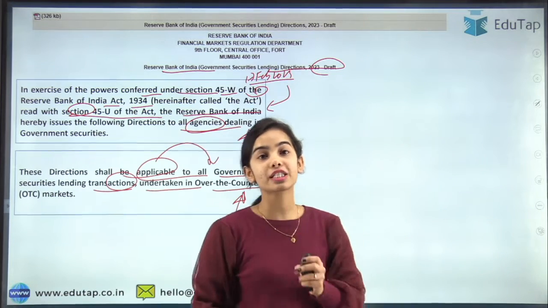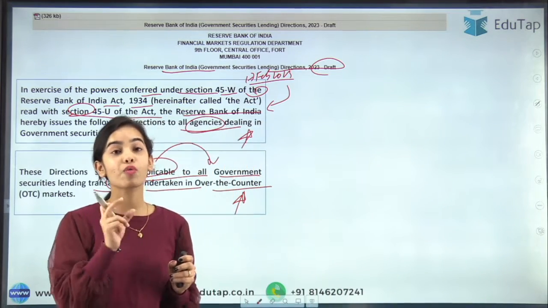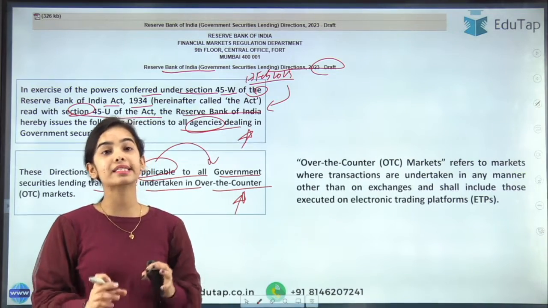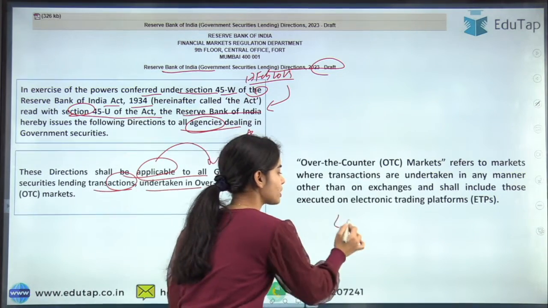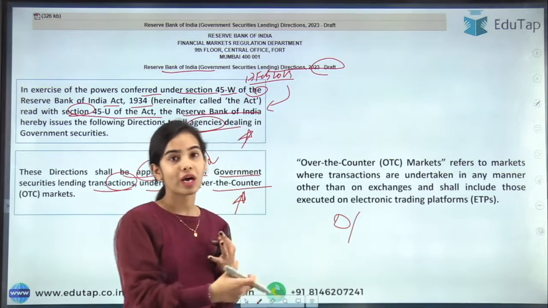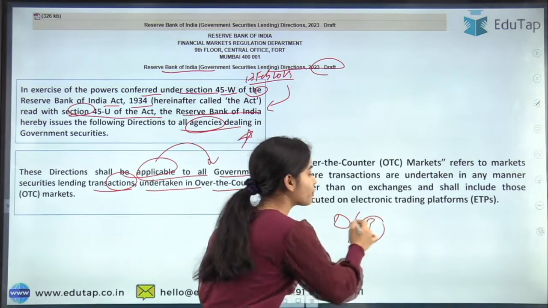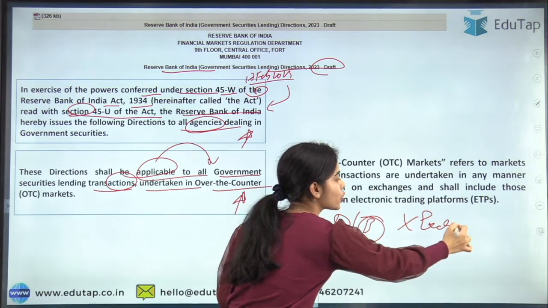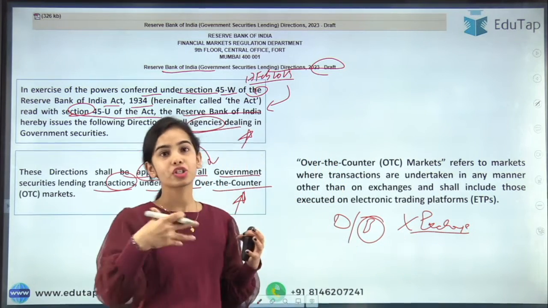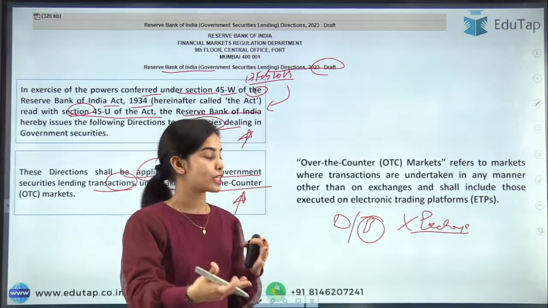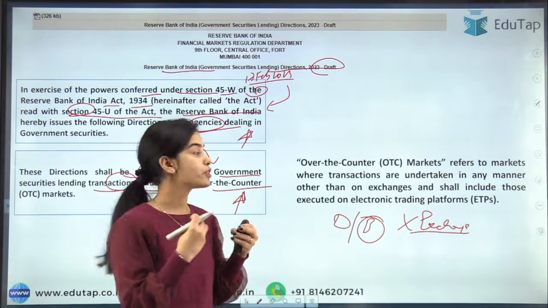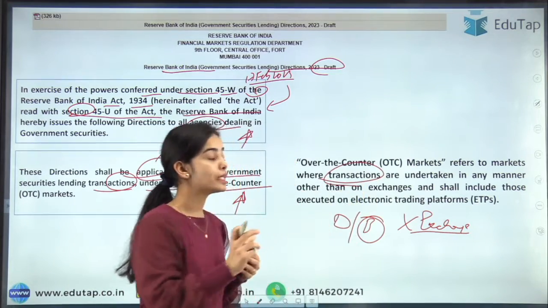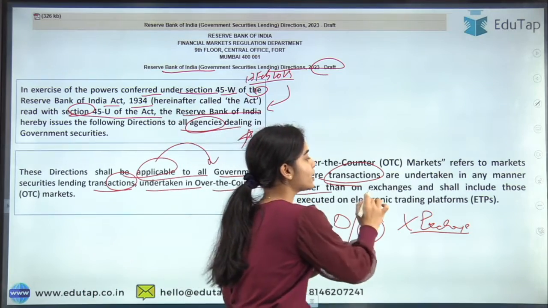So the lending transactions will happen on the over-the-counter markets. Over-the-counter markets are the markets where the dealers and the brokers are present, and there is no exchange. The trade is not happening on some national stock exchange or the Bombay Stock Exchange. Over-the-counter market refers to the markets where transactions are undertaken in any manner other than on the exchanges.